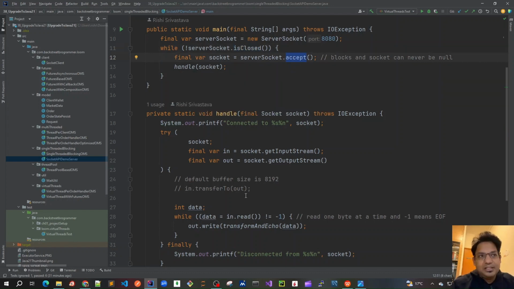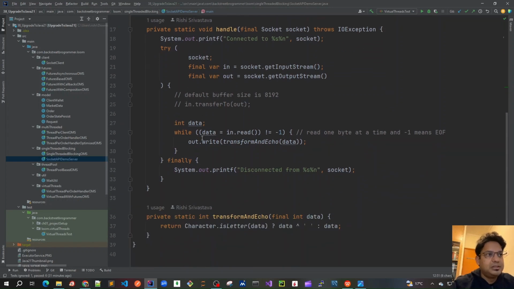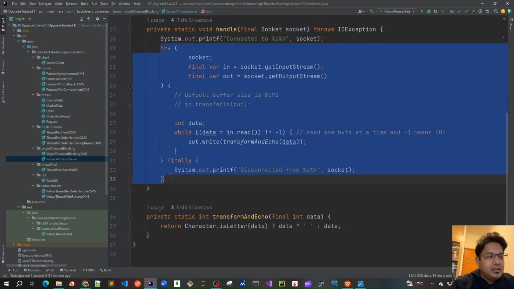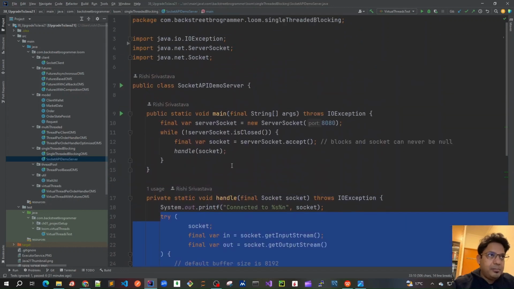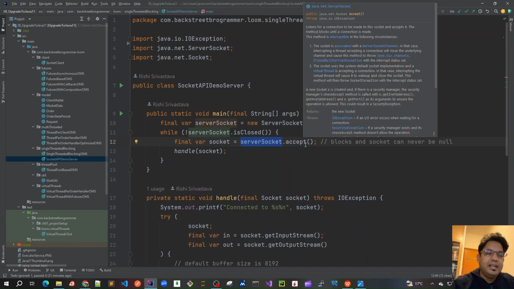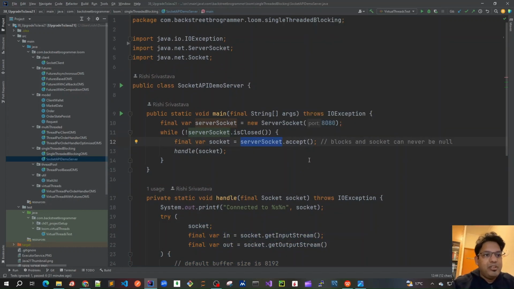Just notice one thing is that this is a single thread server, which means that whatever the time has been taken to handle this request, until that time, if any other client is trying to connect, that has to wait in the queue on the network stack, because the server is currently busy in handling one of the client sockets. Only when it is done and returned back, only then it can again accept the second client. So it's very much like a serial thread server that we discussed before.